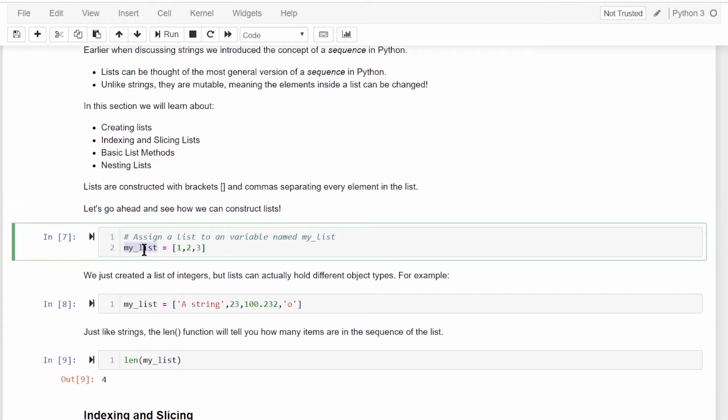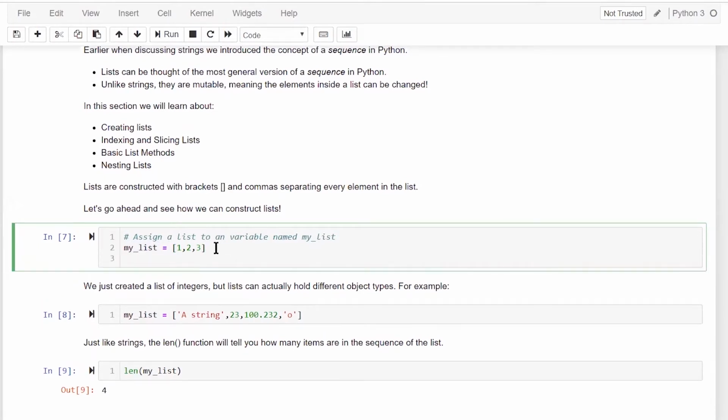For example, I have created a variable which has the name my list. In this variable, we're storing a list object. In Python, when we try to define a list object, let's say I create a variable list object. This is an empty list. How does Python know that a particular variable is a list object? We'll simply use square brackets, one left square bracket and one right square bracket. This defines a list object.